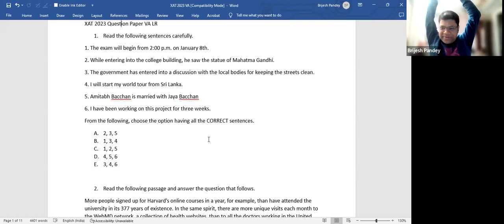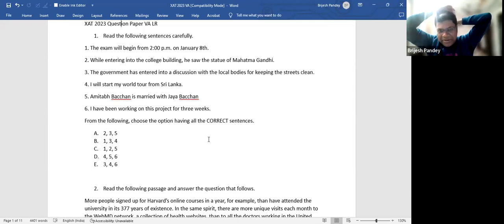Chalo people, I hope it's been 1.5 hours, but I hope you learned something. It's not that I am reluctant to take that session, but I believe that the strategy and approach is more important. And you can practice the questions. In fact, much of the basic concepts that we have used today in discussing the grammar questions have been used in the classes. And if you watch those grammar classes 2, 3 times, I'm quite sure that you will get a fair idea about how to attack the grammar questions.